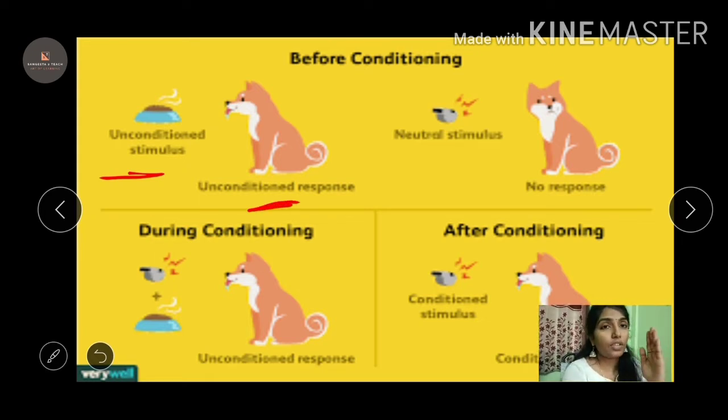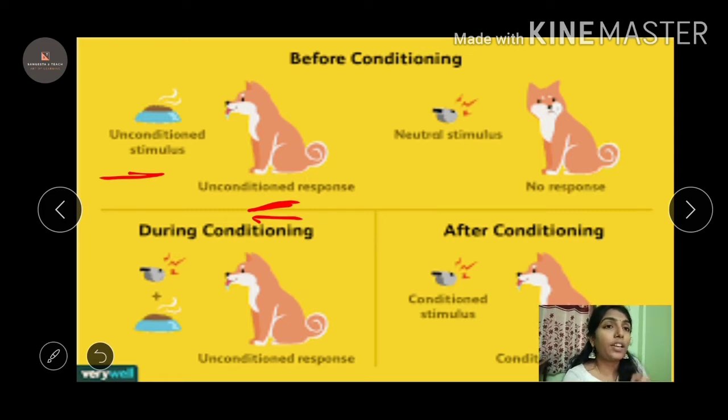It is simple: whenever a dog sees the food, it is a natural phenomenon that it will get salivated. I'm not applying any condition here. So the food is an unconditioned stimulus, and the response is the unconditioned response, because it is happening in a natural way. Clear? Okay.